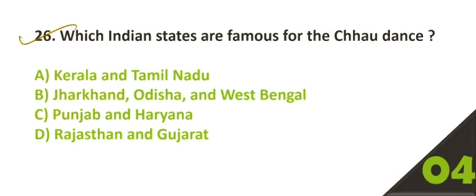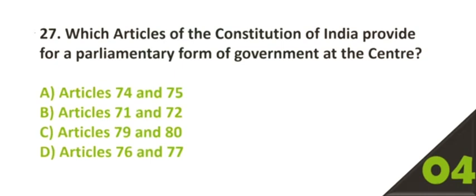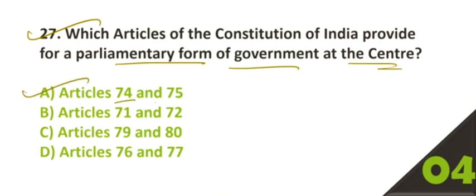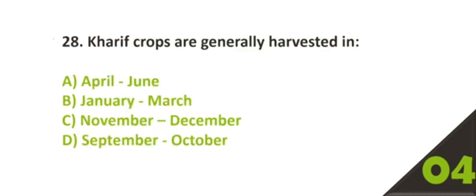Question number 26. Which Indian states are famous for the Chhau dance? Option number B is the correct answer, Jharkhand, Odisha and West Bengal. 27. Which article of the Indian Constitution provides for a parliamentary form of government at the center? Option number A is the correct answer, Article 74 and 75.